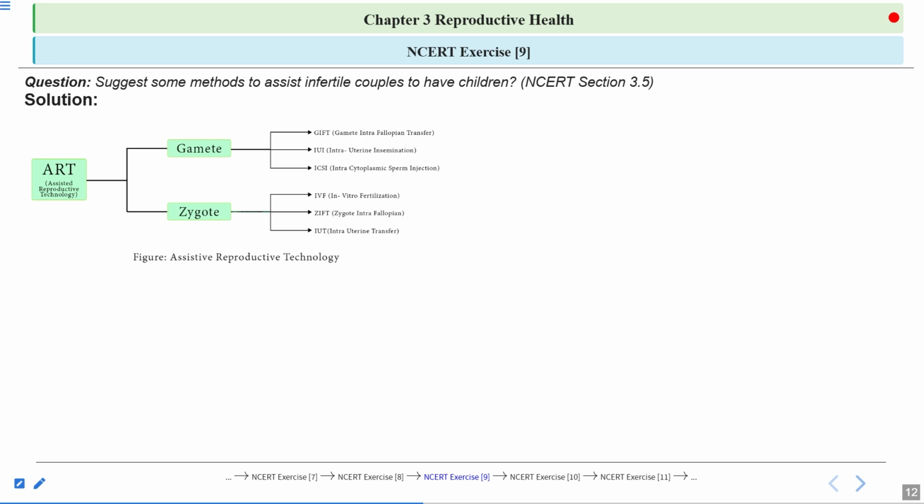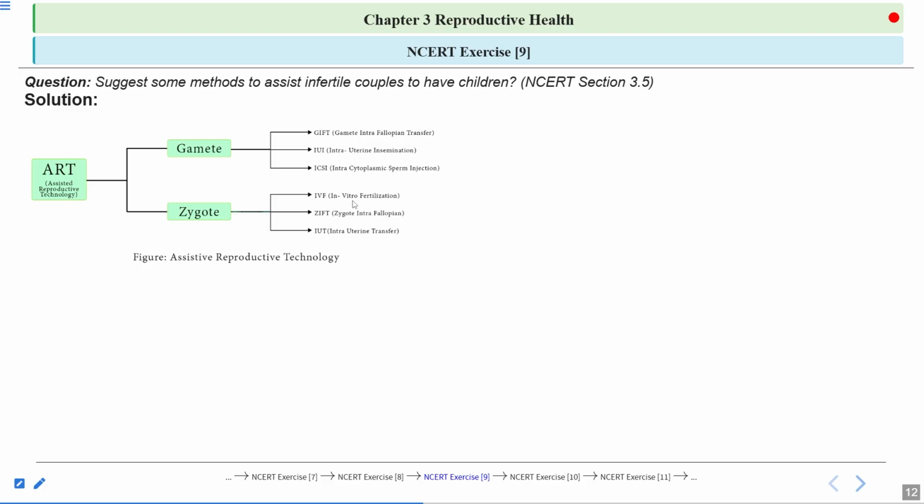Now, what is done here? These similar conditions are provided in the lab. Okay. So these conditions which are present inside the body, they are simulated in the lab conditions. So this is known as IVF, in vitro fertilization. In vitro means in the artificial conditions. Fertilization means the fusion of the male and the female gametes. So here the fertilization is happening in artificial conditions. Here similar conditions are provided in the lab.